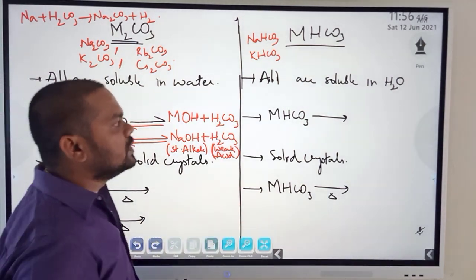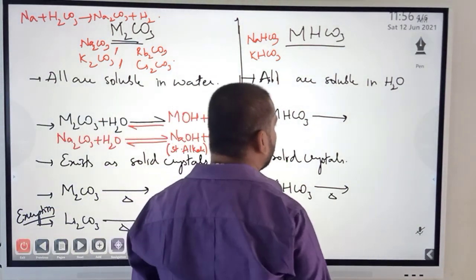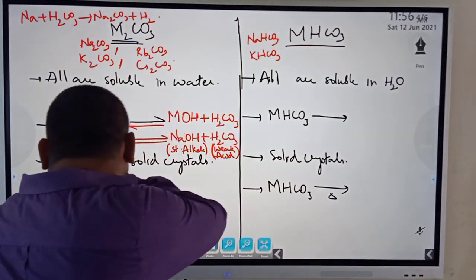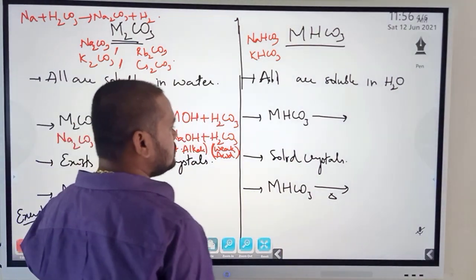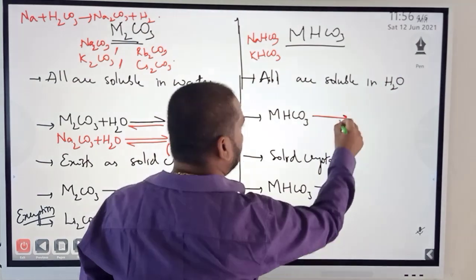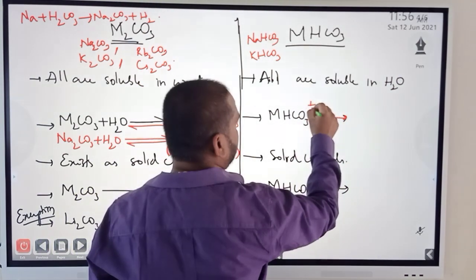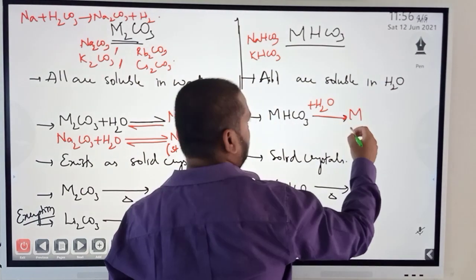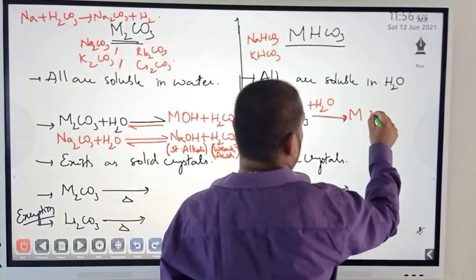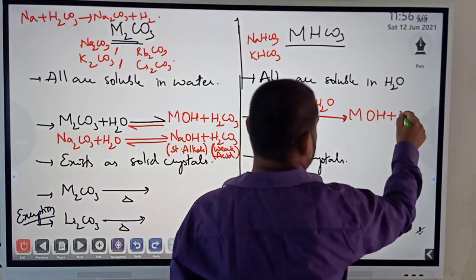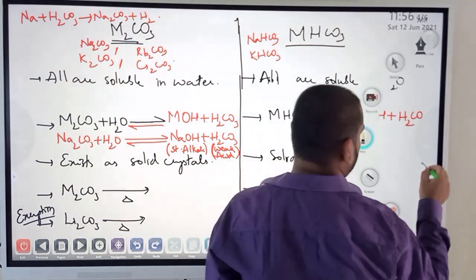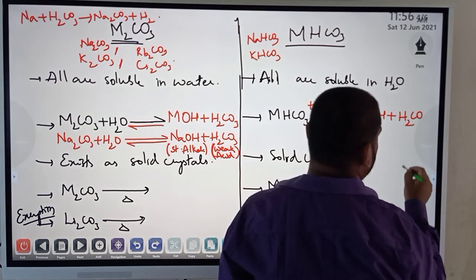On the other hand, when you look at metal bicarbonate reacting with water, it just forms metal hydroxide as it is plus H2CO3, that is a weak acid again.